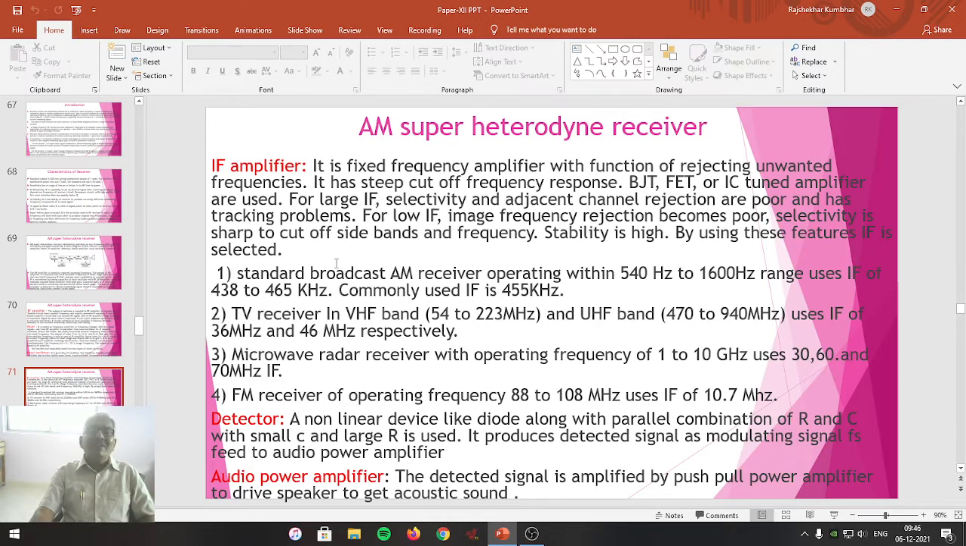First one is the standard broadcast AM receiver operating within the frequency range of 540 kHz to 1600 kHz. It uses an IF of 438 to 465 kHz. Commonly used IF is 455 kHz.